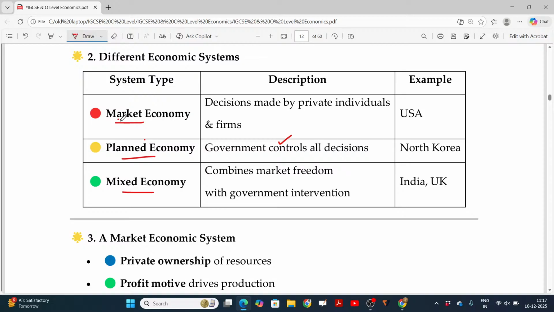Decisions are made by private individuals and firms in a market economy. In a planned economy, government controls all decisions. A mixed economy is a combination of these two, combining market freedom with government intervention also.